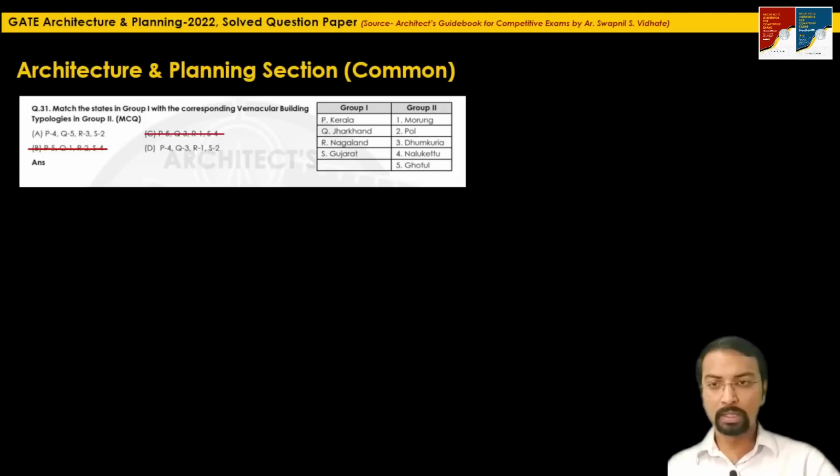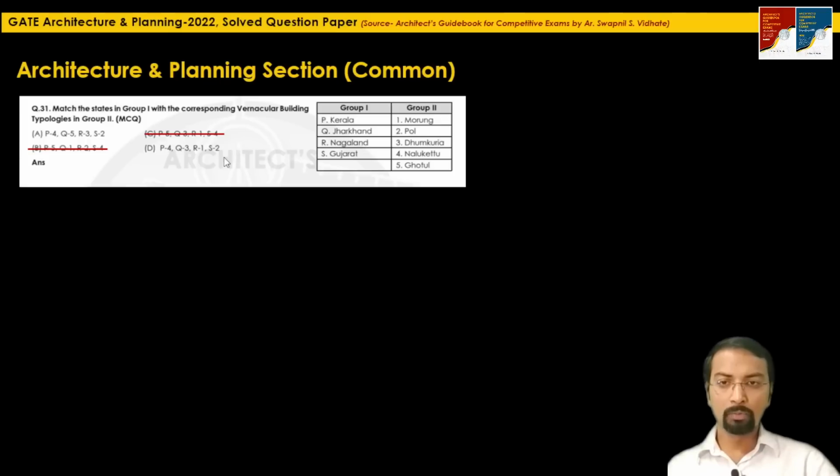So definitely B and C are not the correct ones, where they have matched S with 4, that means Nalukettu with Gujarat. So which are the two options which are showing S with 2? A and D are showing this pair S2. Again, which are the matching pairs here? They are matching P with 4, that is Kerala, Nalukettu. These are traditional houses in Kerala. So both the options have P4 as common.